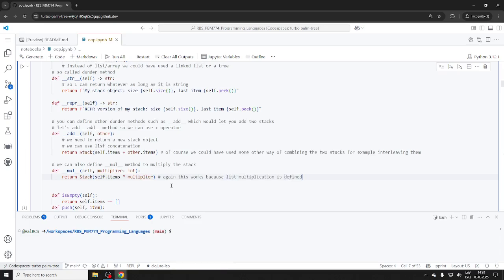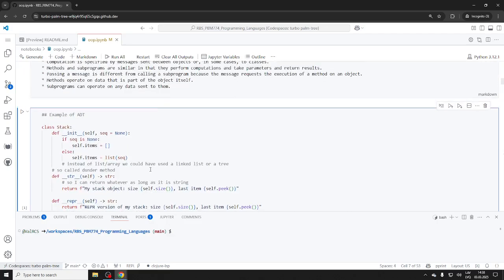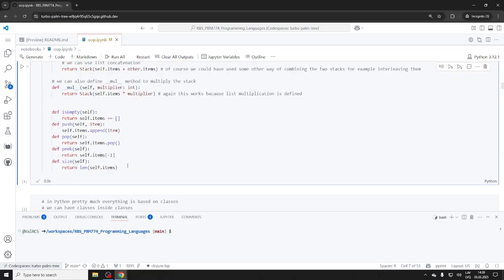So we are again standing on the shoulders of the giant list class. With the approach we have taken, we could have extended list, if Python would let us. I don't know if we can do this actually. But the idea would be if we inherit from list, we could improve it. Here we avoid this issue of list. As a user, we don't have to worry about whether it's a list or not.